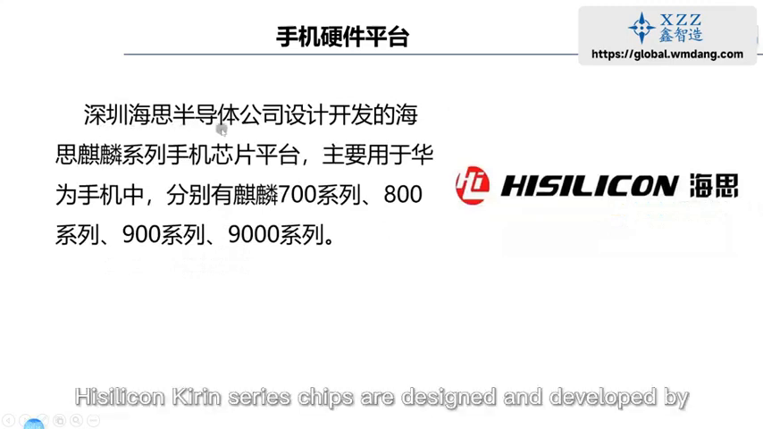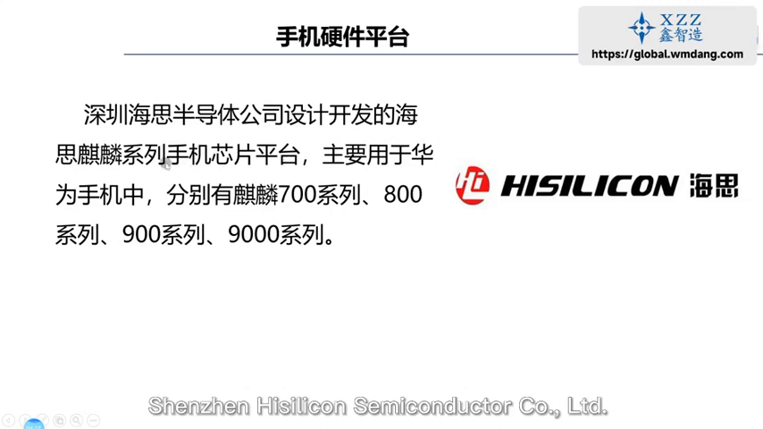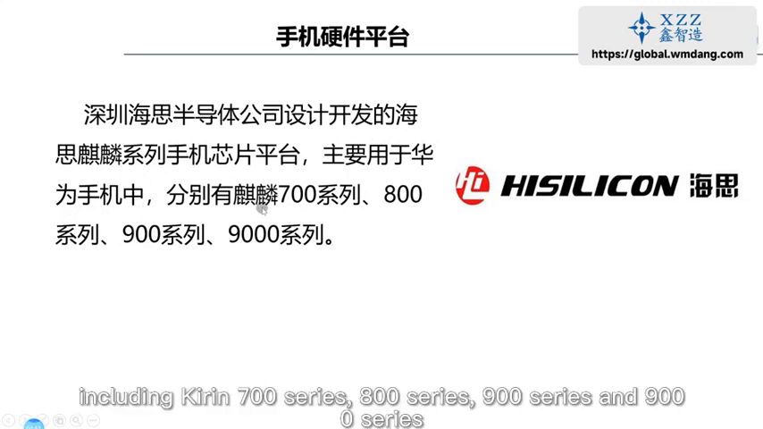HiSilicon's current series chips are designed and developed by Shenzhen HiSilicon Semiconductor Company Limited. They are mainly used in Huawei mobile phones, including the current 700 series, 800 series, 900 series, and 9000 series.